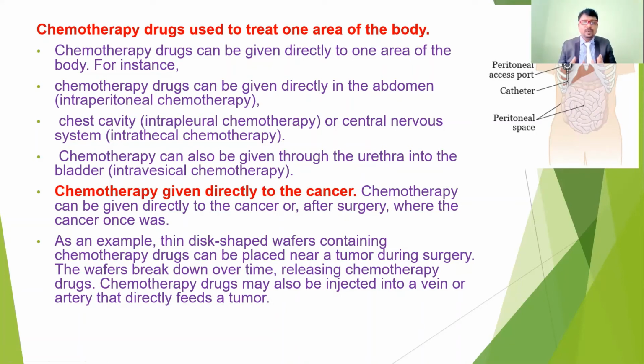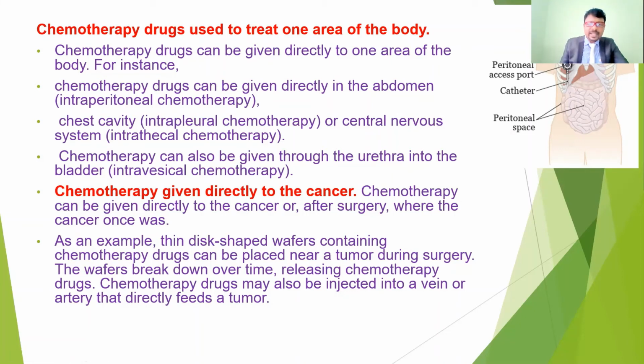So there are many different types of chemotherapies. If you are posted in the hospital and see the cancer patients, you can understand. If you go and see the patients directly, we can easily understand how they are receiving the chemotherapy according to the involvement of the tissue and organ. So these are some different types of chemotherapies we are going to see.